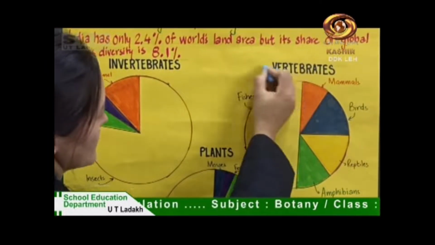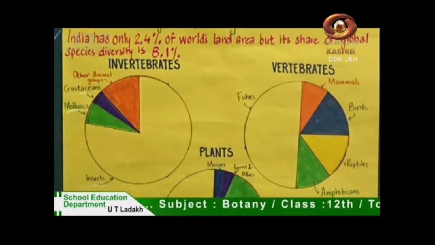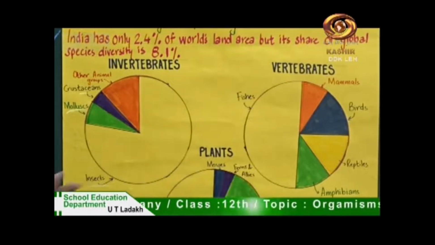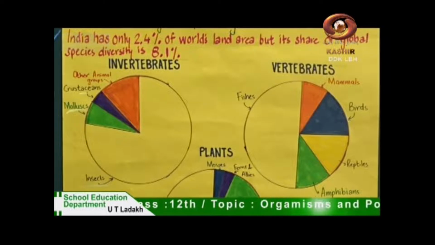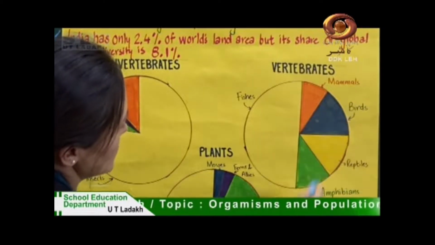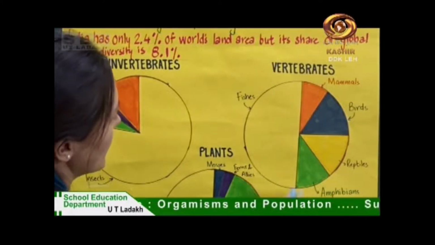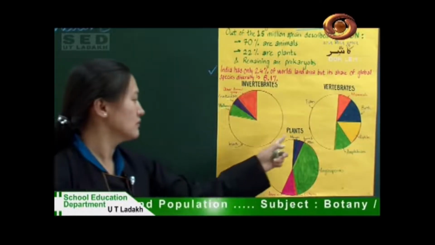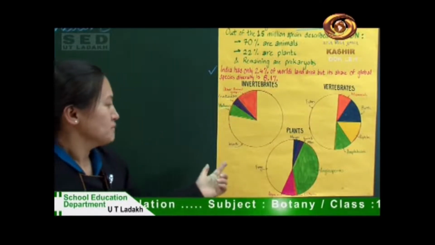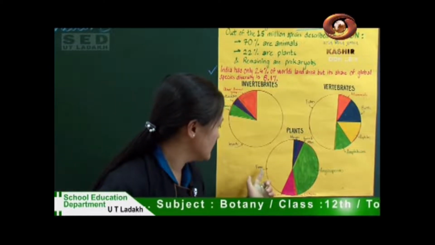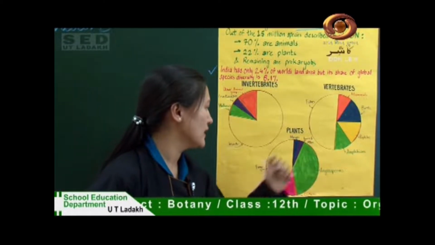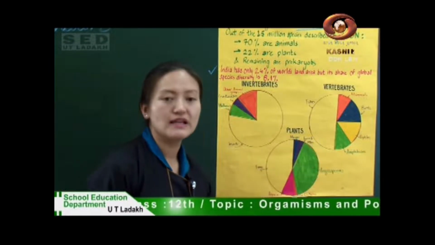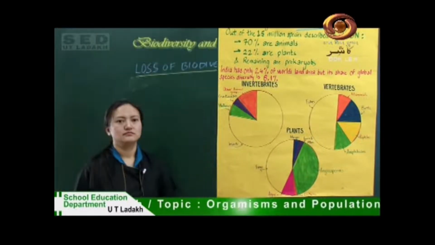If we see vertebrates, the majority of species are fishes, followed by birds, then reptiles, amphibians and mammals. And if we talk about plants, the majority is fungi, followed by angiosperms, then algae, then mosses, ferns, and then lichens.